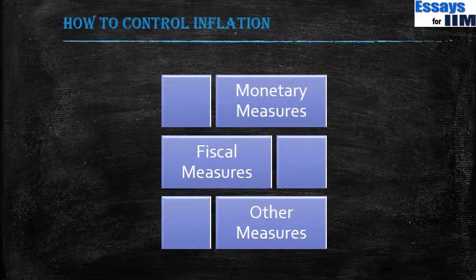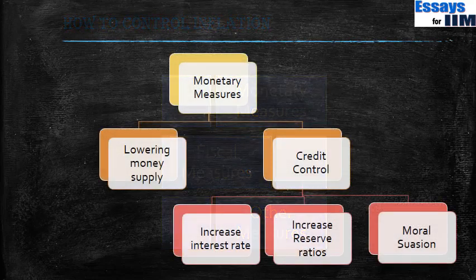Now, how to control inflation? There are three broad ways of controlling inflation. First is the monetary measures, then the fiscal measures, and then the other measures. What are the monetary measures? First I'll tell you what it is and then I'll tell you what kind of inflation it helps to control. First of all, it is about just lowering the money supply.